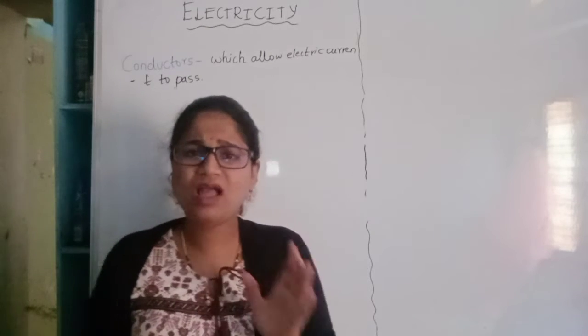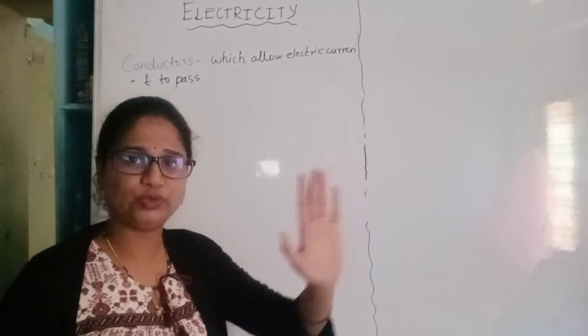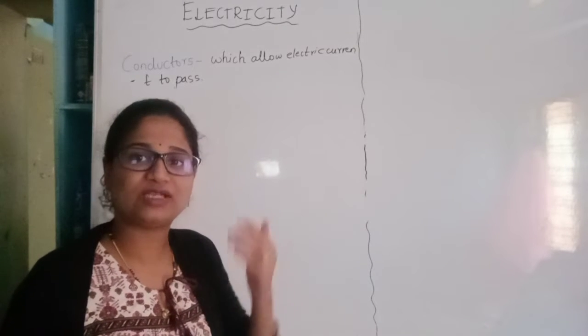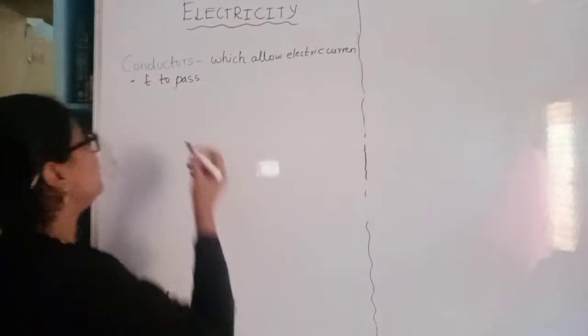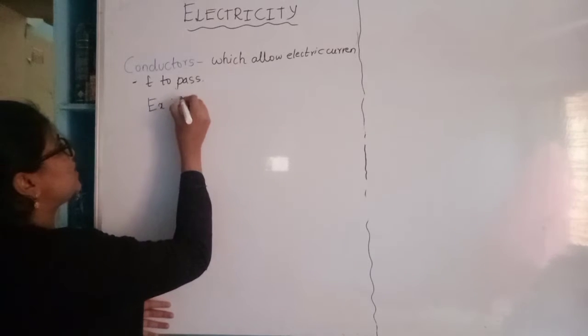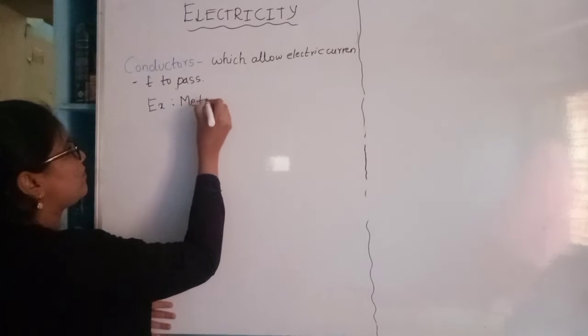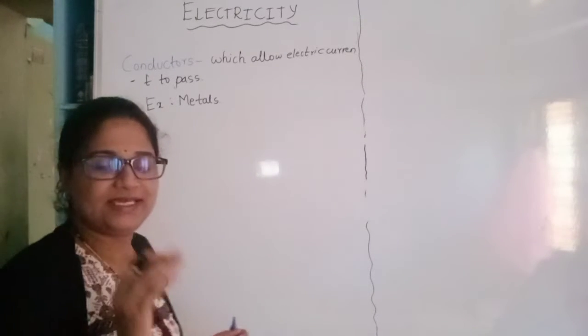Suppose I said the conductors are the substances which allow electric current through them, or which allow flow of charges through them. The best examples of conductors we can give are metals. Okay. So why are metals considered the best example?